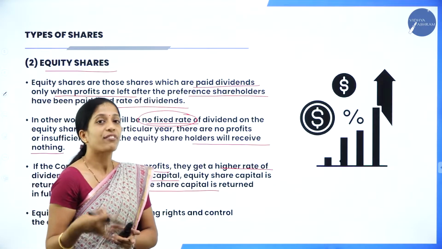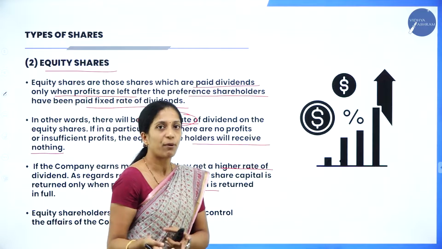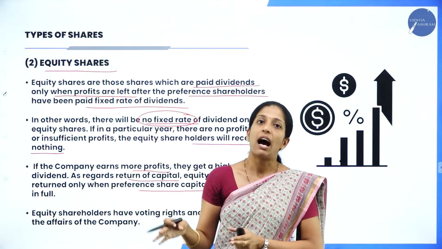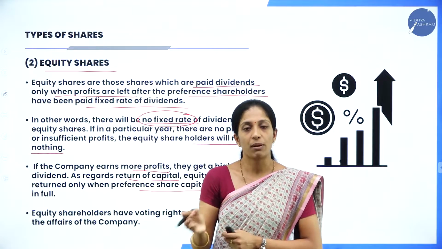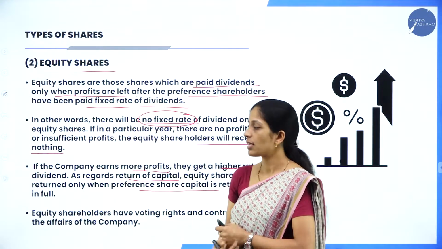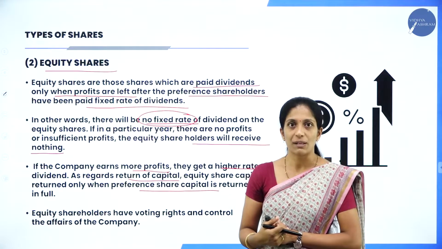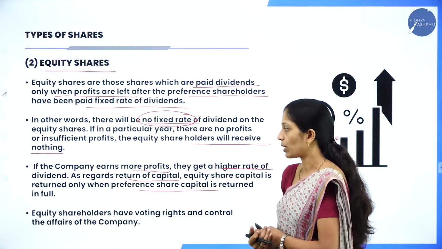So in case of redemption or in case of winding up of the company, first payment will be made to the preference shareholders. After that, the payment of capital will be made to the equity shareholders. So here the payment is made only after the payment which is being made to the preference shareholders.